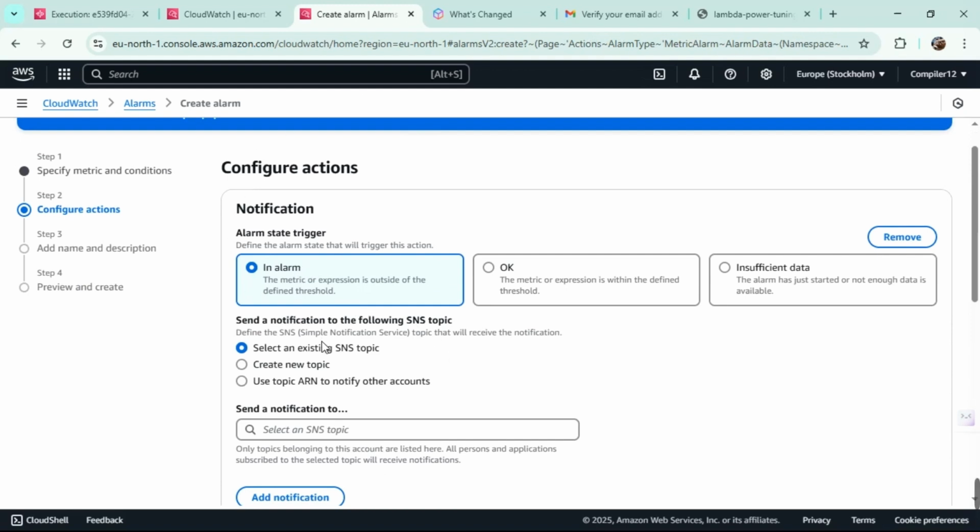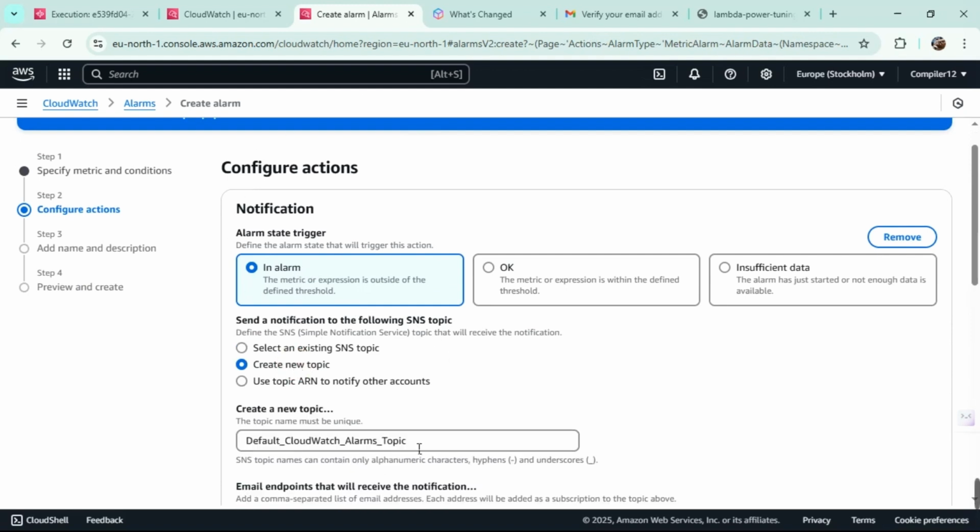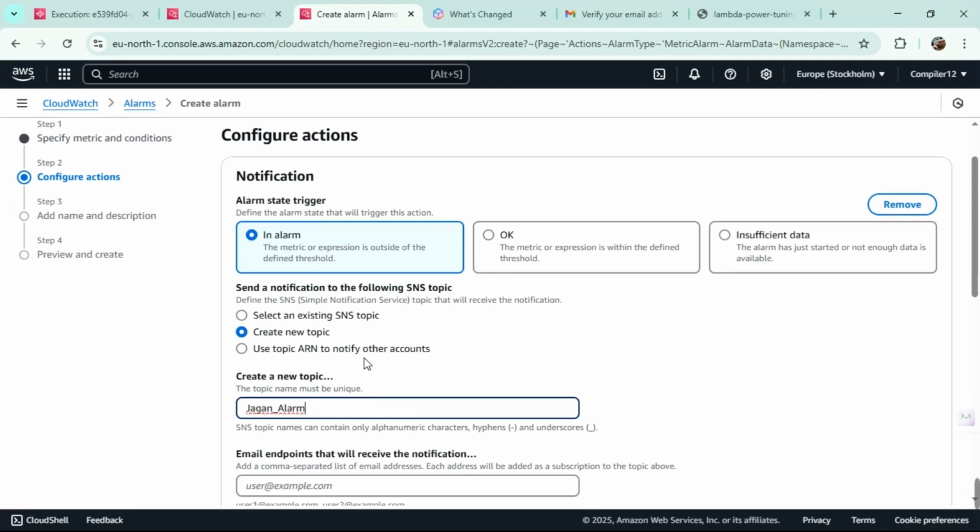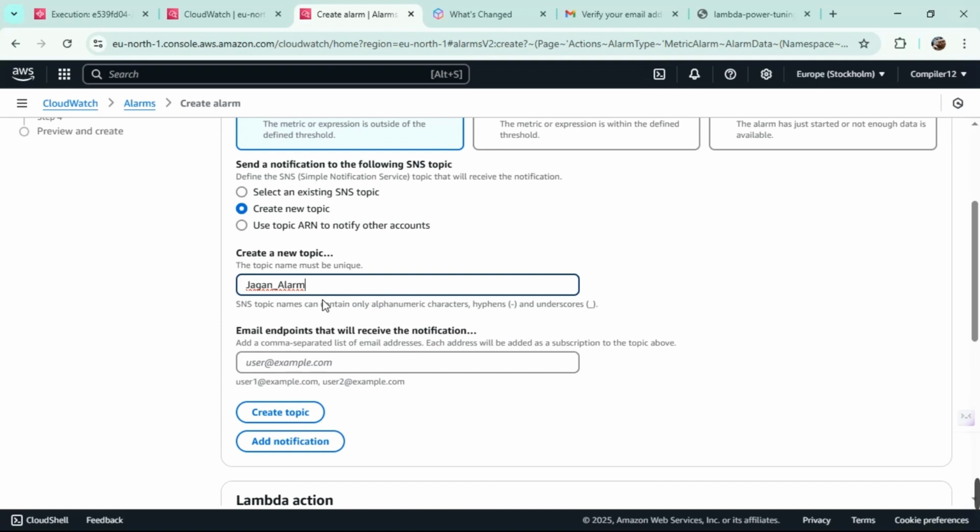Here in alarm, we are going to create a new topic. Let's create it with my name: Jagannath alarm. Since my name is Jagannathan, I just created it so that you guys can remember.